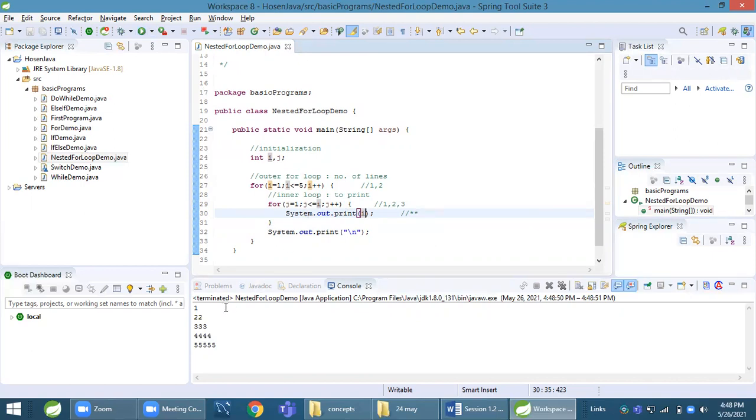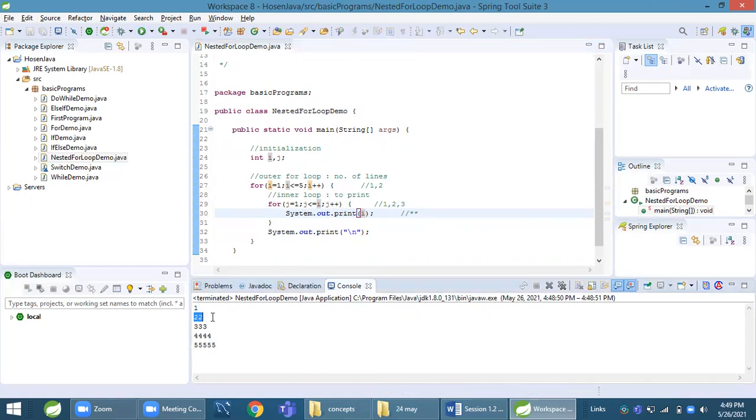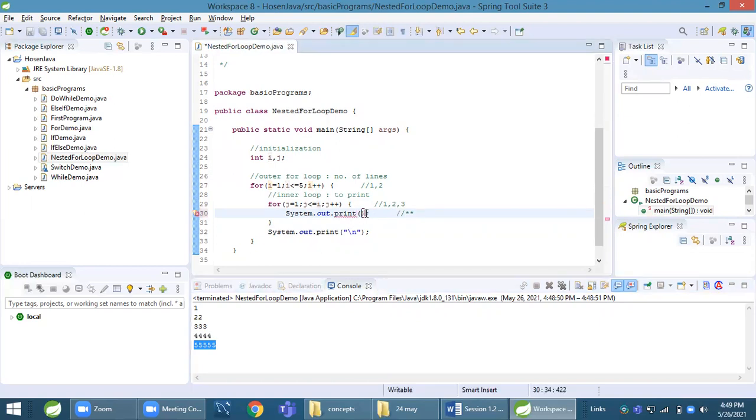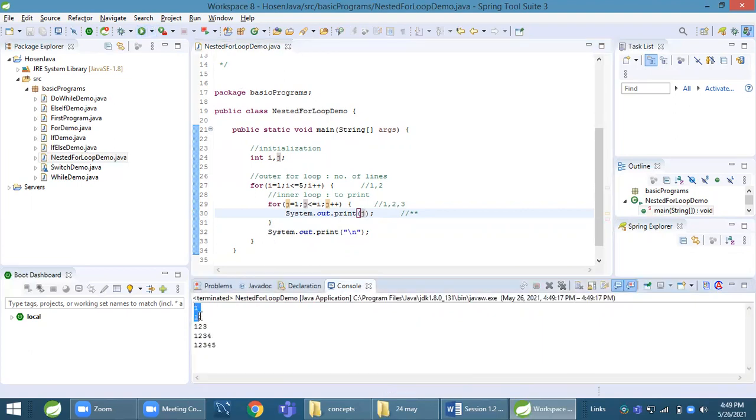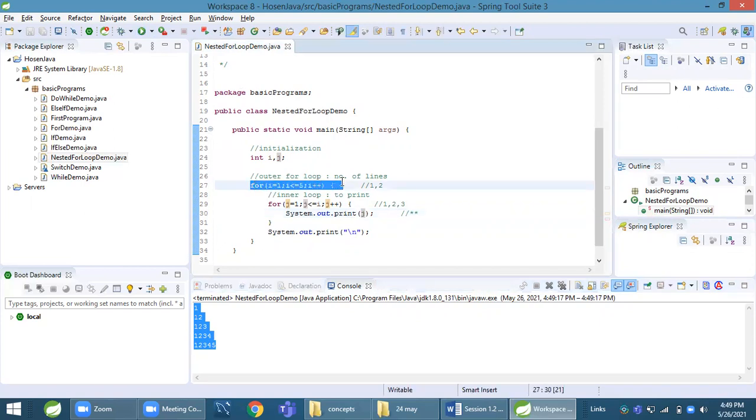Yeah, if I want to print 1, 1, 2, 1, 2, 3, 1, 2, 3, 4, 1, 2, 3, 4, 5 at line number 5, then what change must I make here is make it a J. One, 1, 2, 1, 2, 3, 1, 2, 3, 4, 5. It is because I remains constant for the whole line.